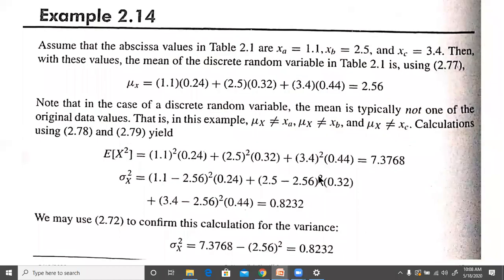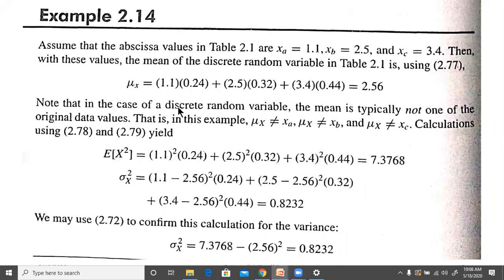So xi is 1.1, and the probability at that time, the PMF value, is 0.24, plus the second value 2.5 with probability 0.32. The third value is 3.4 with probability 0.44. Then you get 2.56, and this is the mean.